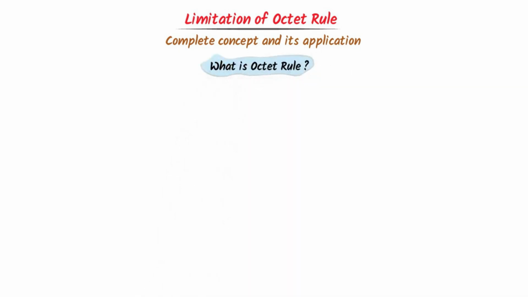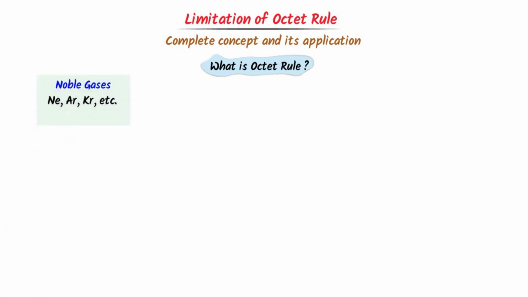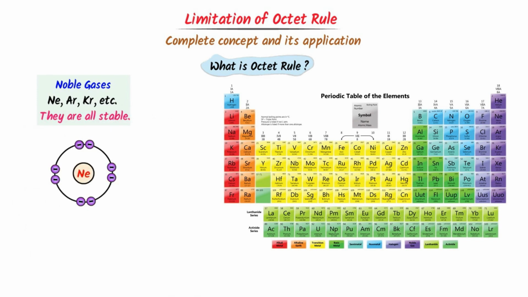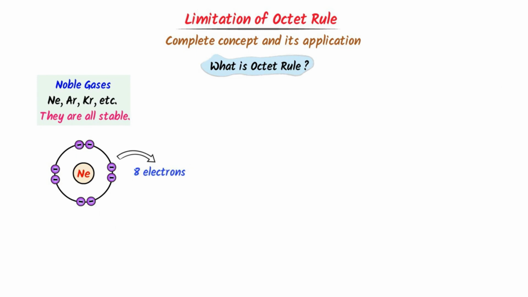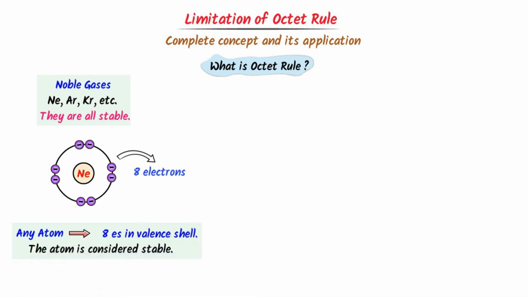Limitation of Octet Rule. I will teach you the complete concept of limitation of octet rule. First of all, we will learn about the octet rule. We know that noble gases like neon, argon, krypton, etc. are stable gases. It is because they have 8 electrons in their outermost shell. From this universal fact, we conclude that any atom which has 8 electrons will be stable. Let me repeat it. Any atom which has 8 electrons will be stable.